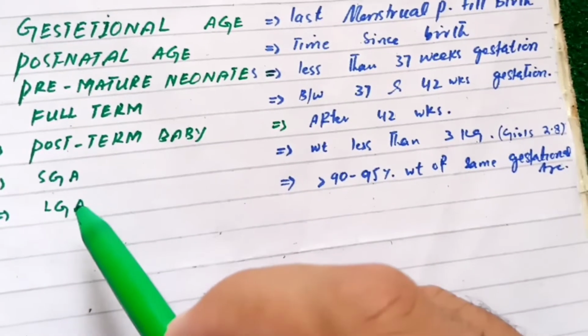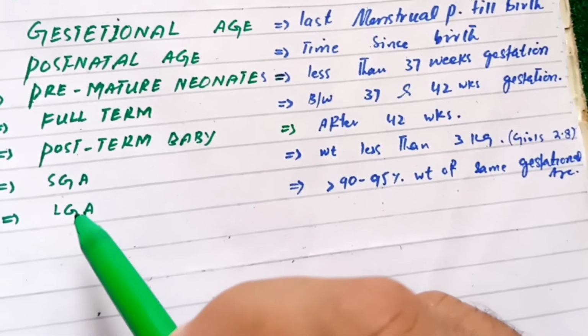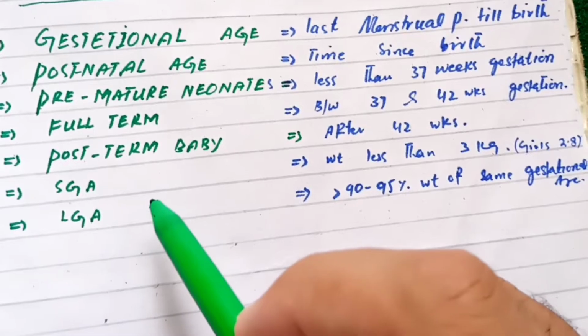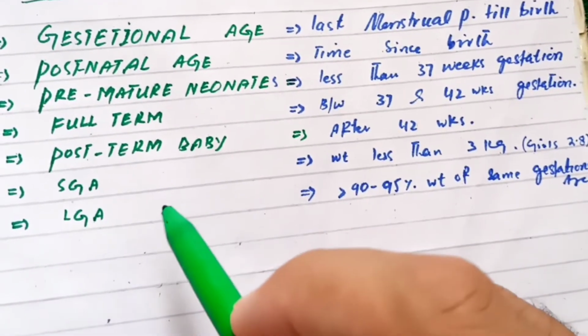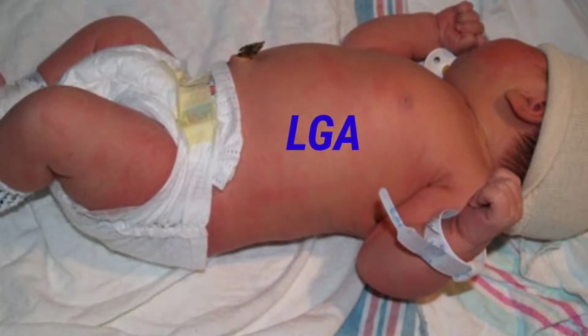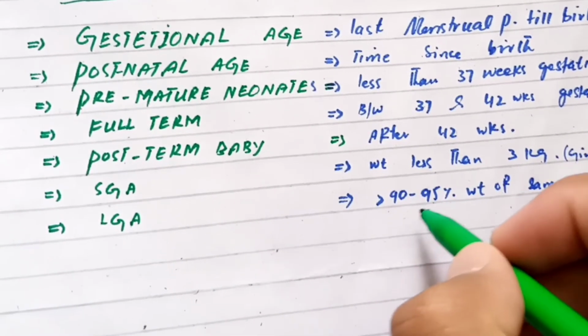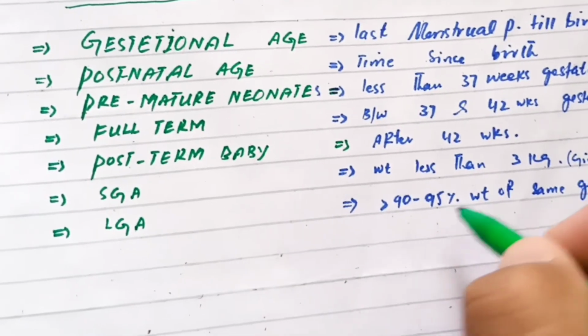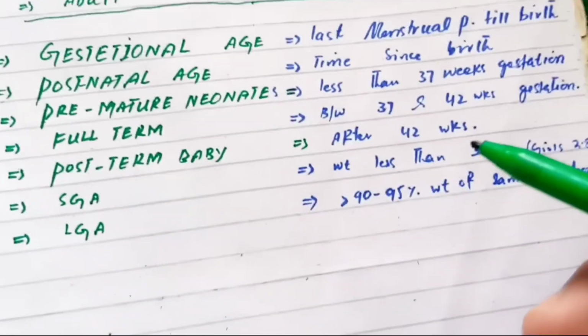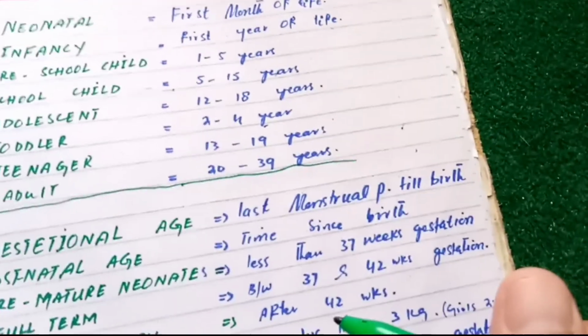And LGA means large for gestational age, those babies whose weight is more than that of other babies of the same gestational age. So those are considered large for gestational age. And their weight is above the 90th to 95th percentile for babies of the same gestational age. So this was all about the pediatric terminology.